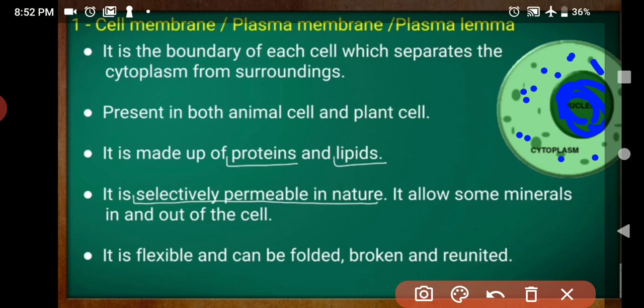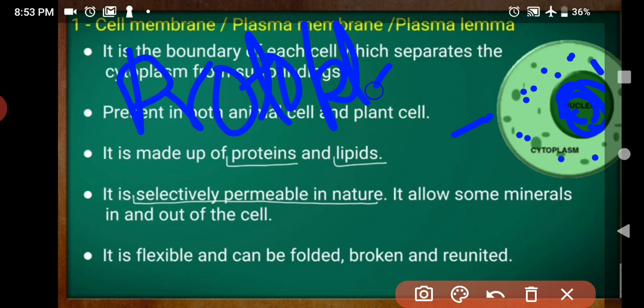Protoplasm includes cytoplasm and nucleus, and cytoplasm is present outside the nucleus.